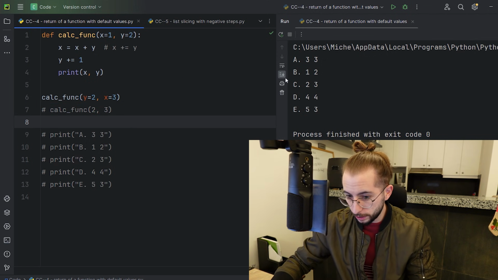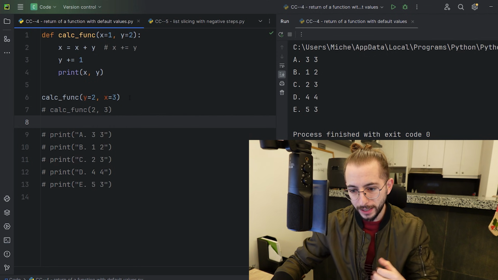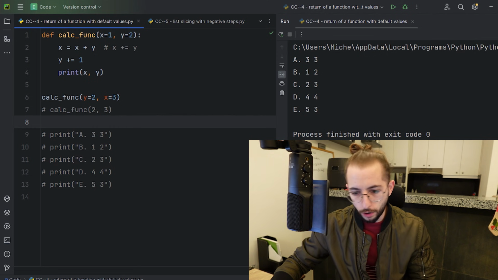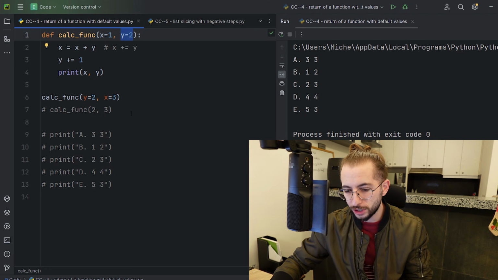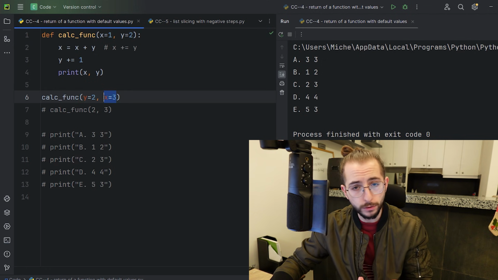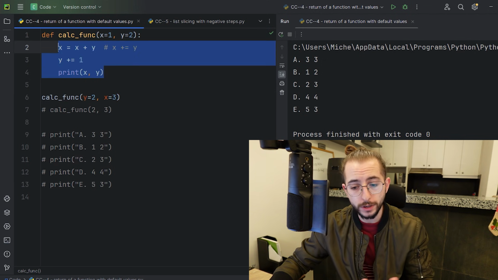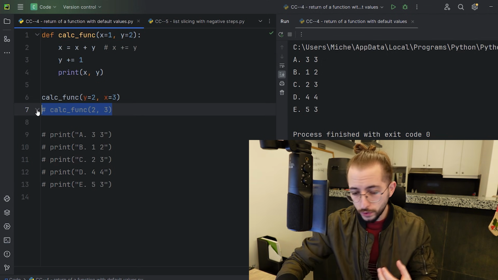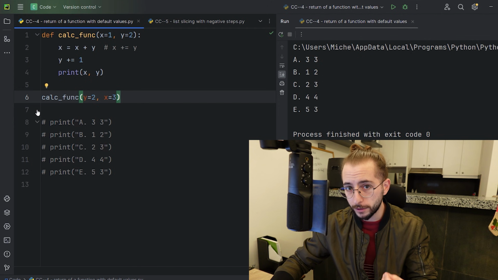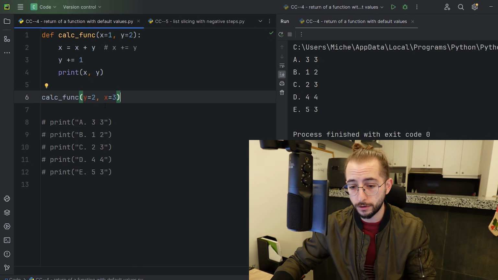Well, if we look right here, the big confusion that happens is, of course, y is equal to 2, that's all good. The confusion is, is x going to be equal to 3 when used inside, or is it going to be equal to 1? Well, the only time that you use the value that you've set in the default parameter is when x is not provided.